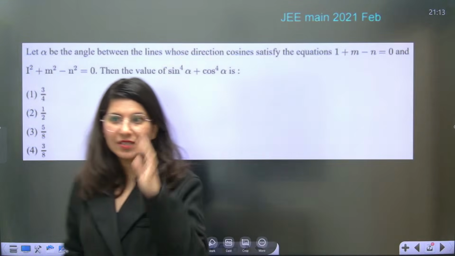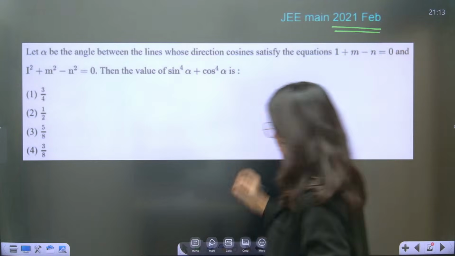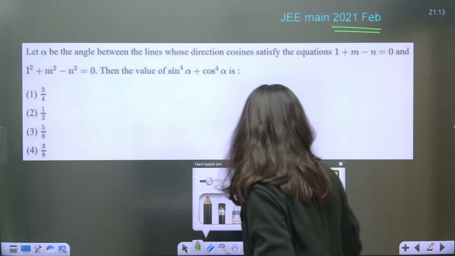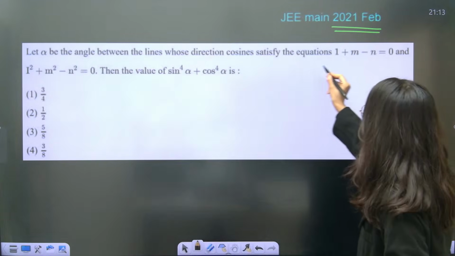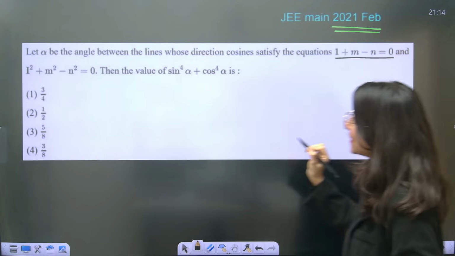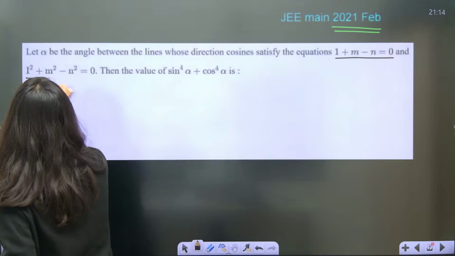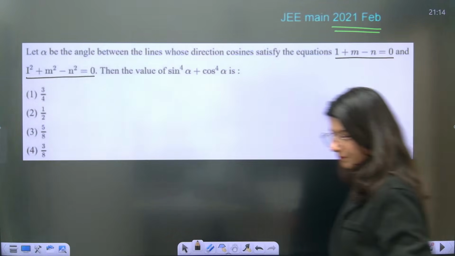The question was asked in JEE Main 2021 February attempt. It says, let alpha be the angle between lines whose direction cosines satisfy the equations l plus m minus n equals 0 and l square plus m square minus n square equals 0. Find the value of this. Okay, understand.